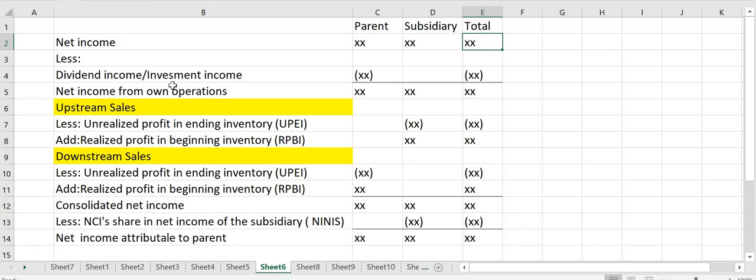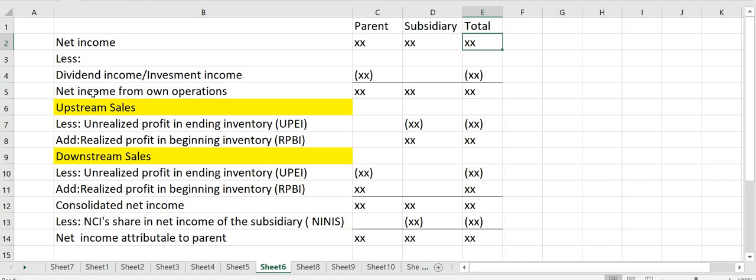But if the problem states that the net income is from the operations only of the subsidiary or the parent, then there's no need to deduct the dividend income. If it is only stated as net income, it is possible that it includes the dividend declared by the subsidiary.